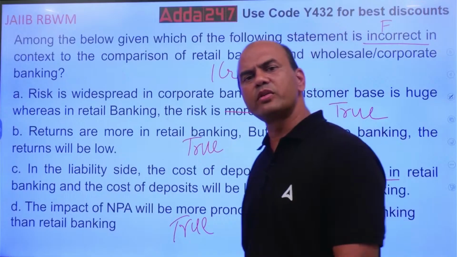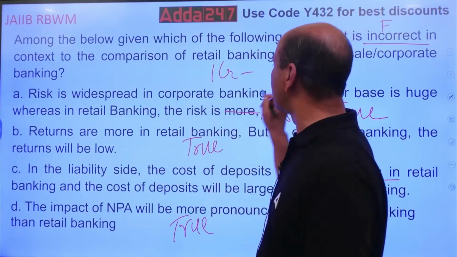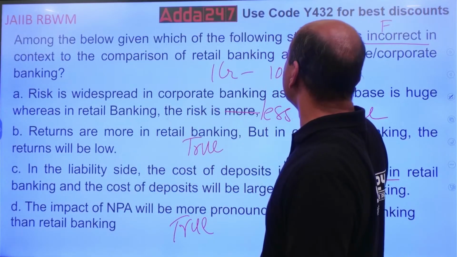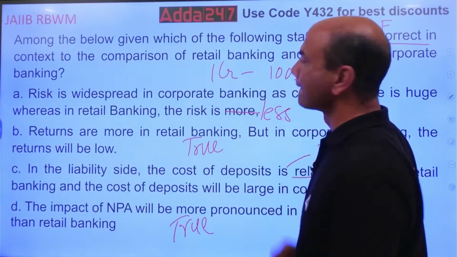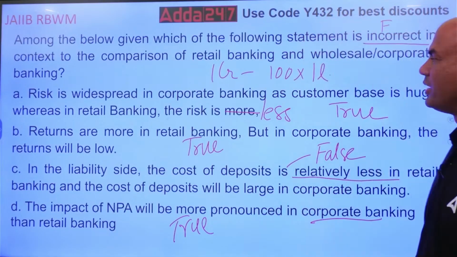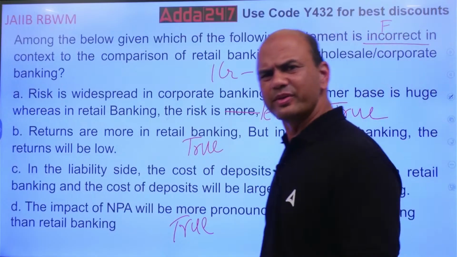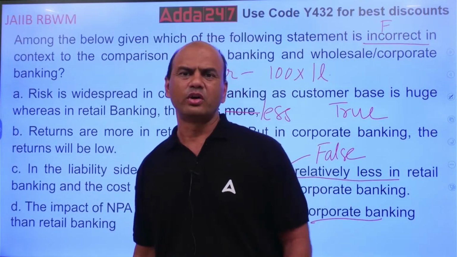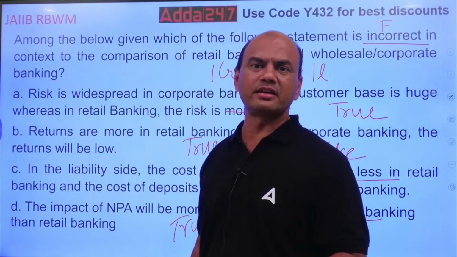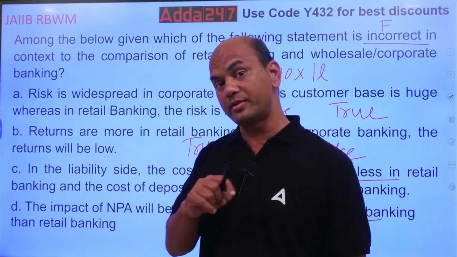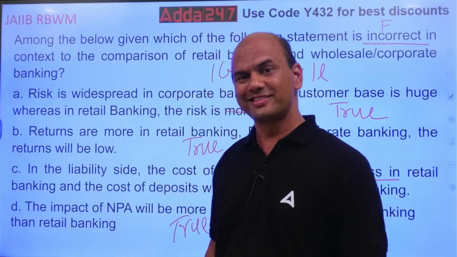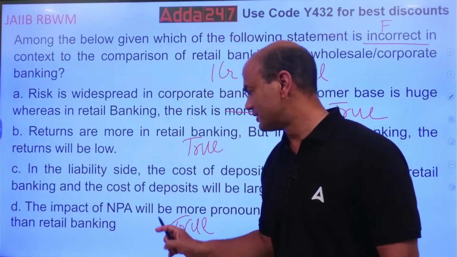In retail banking, I'll divide this into 100 customers, 1 lakh each. Now you tell me, what are the chances of all 100 customers becoming NPA? Very less. All of them will never become NPA at a single time, whereas one customer can become NPA in corporate banking. So that's why this is true.